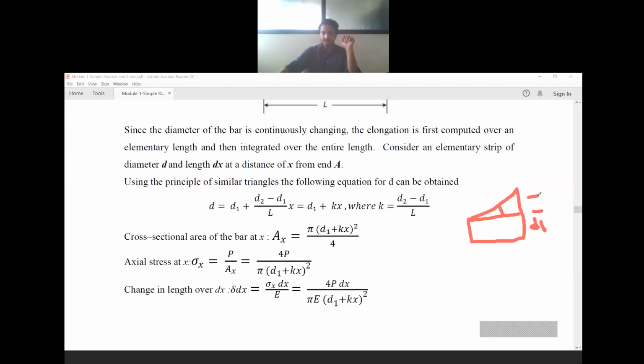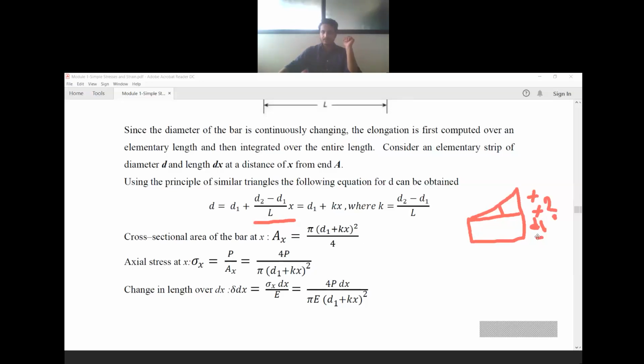From D1 onwards, this portion can be calculated with D2 minus D1.